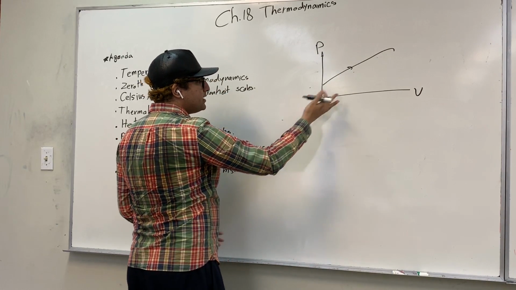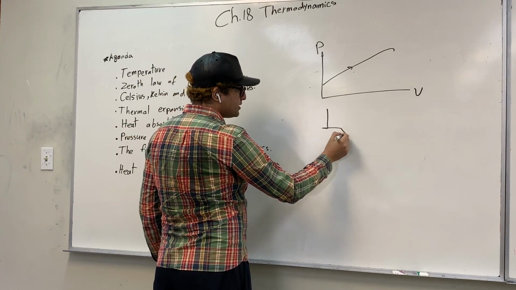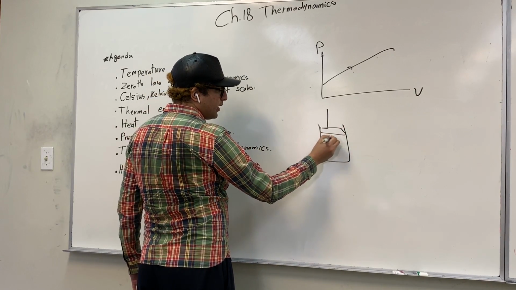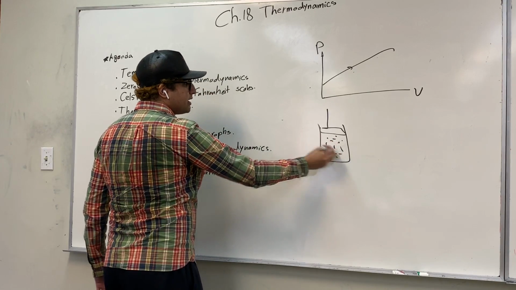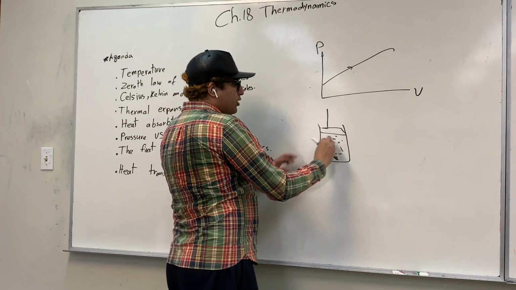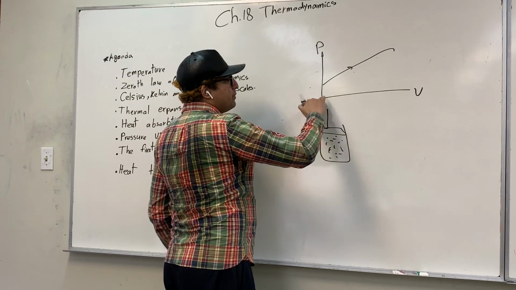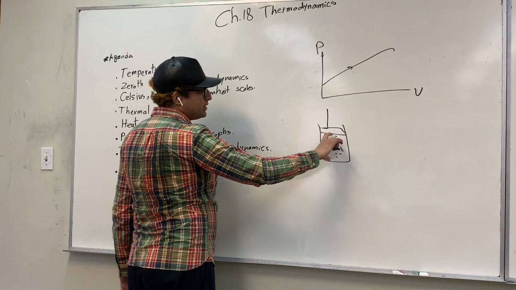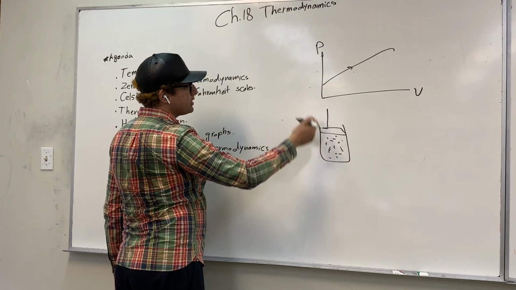These diagrams basically explain some sort of system. Say we have a container like this, and we have gas molecules here. The volume of the gas is described on the x-axis, and the pressure of the system, or the pressure of these molecules, is described on the y-axis.